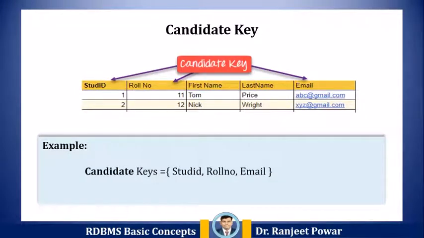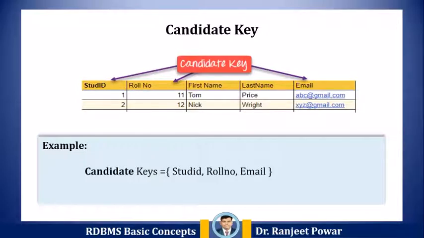The next key is the candidate key. A candidate key is an attribute or set of attributes which can uniquely identify a tuple. A candidate key is a minimal super key, a super key with no repeated attributes. A primary key should be selected from the candidate keys. Every table must have at least a single candidate key. A table can have multiple candidate keys but only a single primary key.